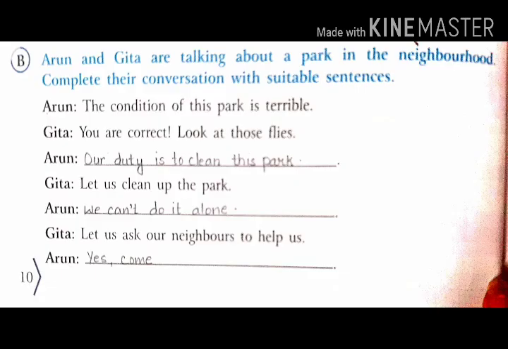Question B. Arun and Geeta are talking about a park in the neighborhood. Complete their conversation with suitable sentences. So there is a conversation between Arun and Geeta, and what we have to do, we have to complete their conversation. It has been done in the book. You can see it.